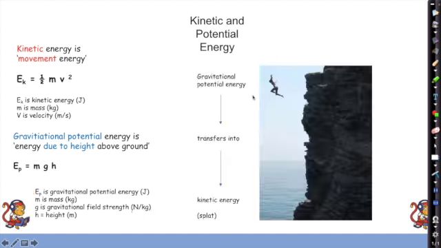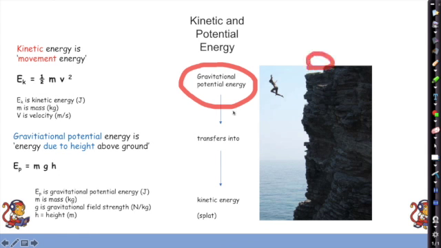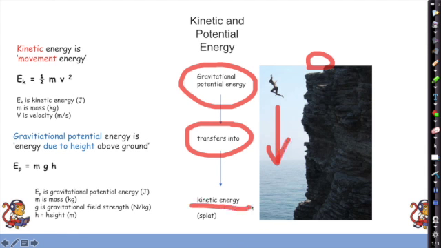Okay, so for example, we've got someone jumping off a cliff. They have gravitational potential energy stored in them at the top because of their height up here, and this will transfer as they fall. This will transfer into kinetic energy. The further down they fall, the faster, the higher the kinetic energy, until they land very safely at the bottom there, I hope.